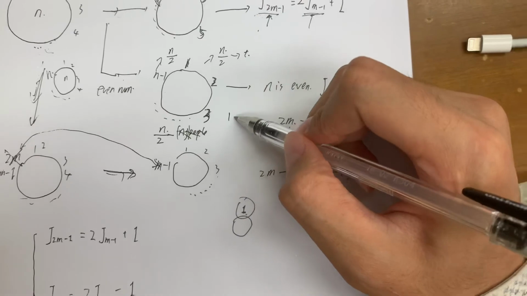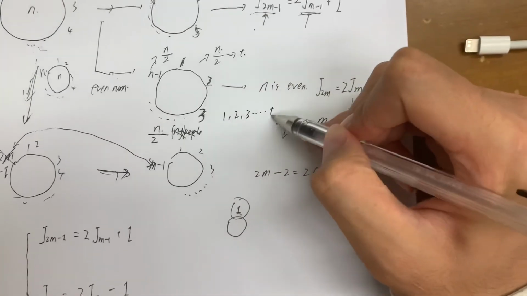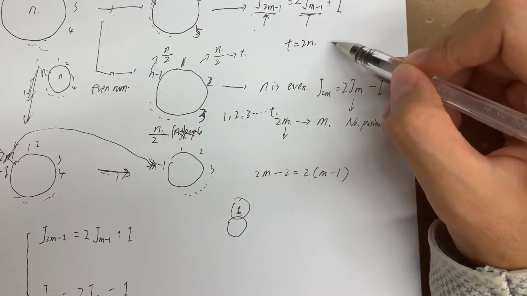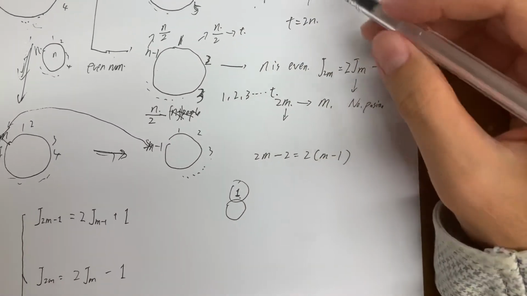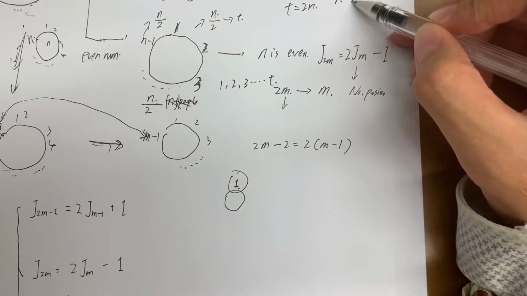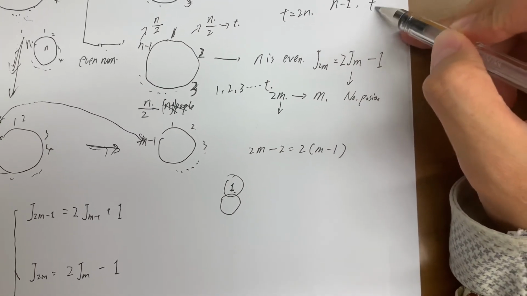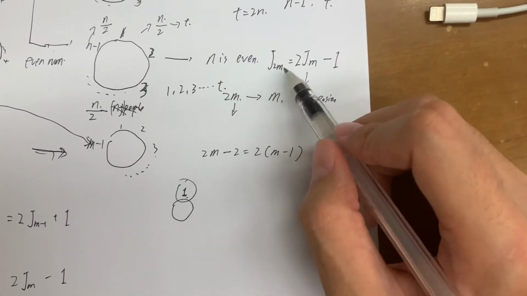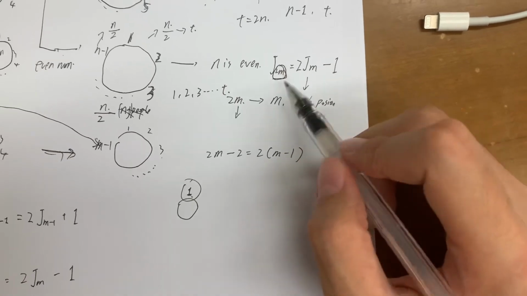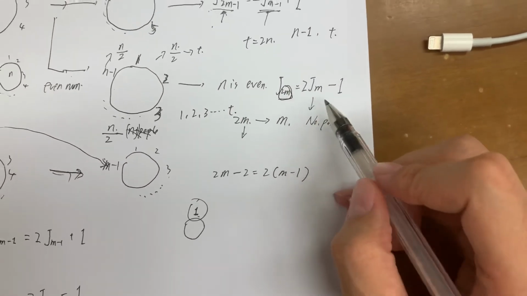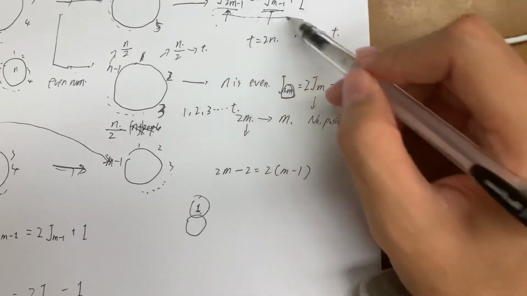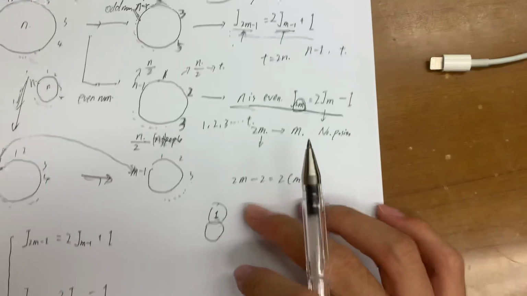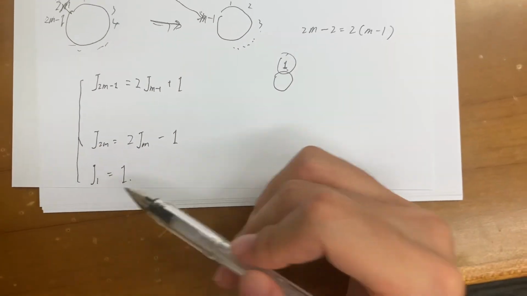So if we remove these two, just relabel them as t. So it's 1, 2, 3, and so on, to t, and then we can find that t equals 2n, and you see that n minus 1 was relabeled as t. So you got it here, t equals 2n. So you got j2m, where this is 2m, obviously an even number, equals 2jm minus 1. So that's the difference before recursion, whether it is an odd number or an even number. So it gives the expression here as labeled.